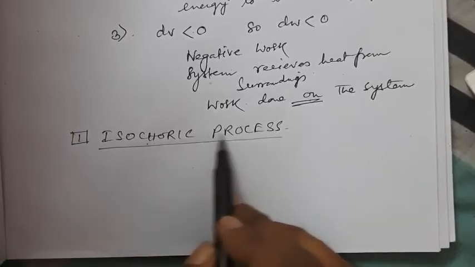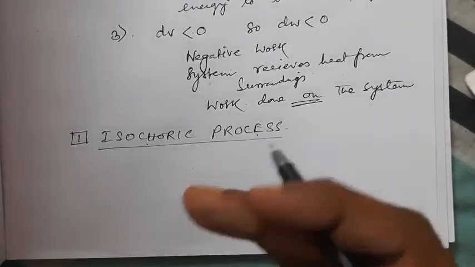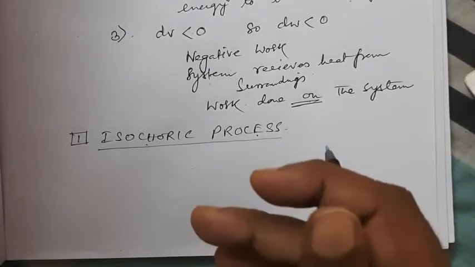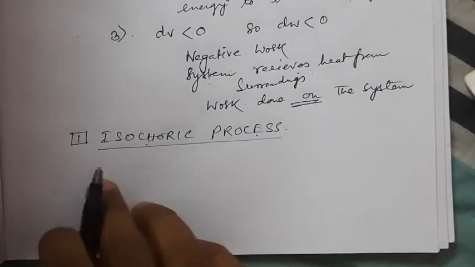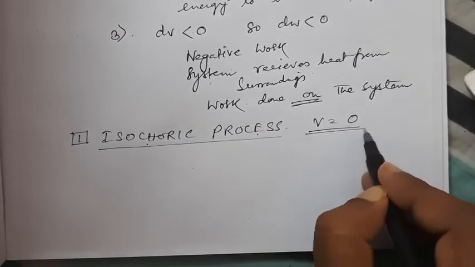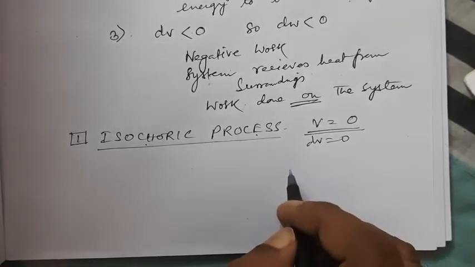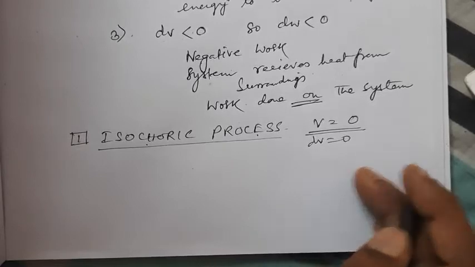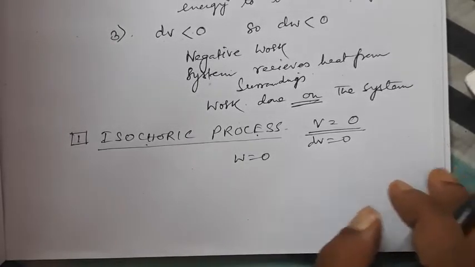Now we will start to discuss the types of processes that we had already discussed: isochoric, isobaric, isothermal, adiabatic. The first one is isochoric process. For an isochoric process, we have already seen that V is constant, that means there is no change in volume. Therefore, dV is equal to 0 also. So, if dV is equal to 0, therefore W is also equal to 0. That means no work done.